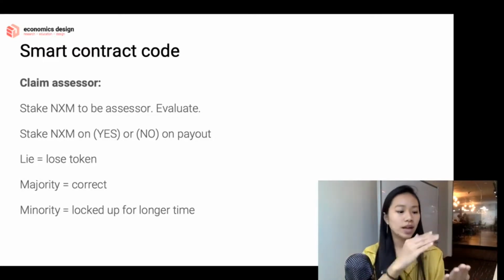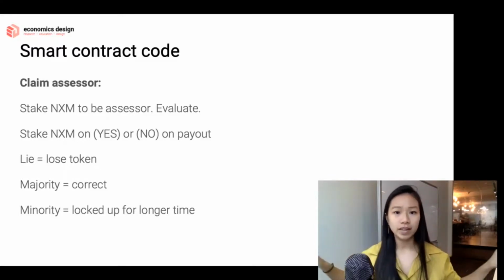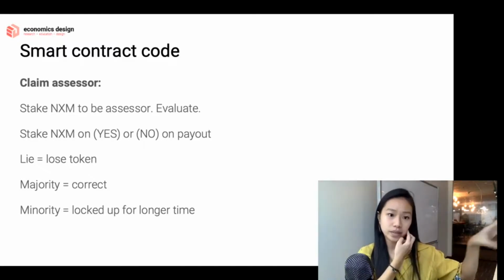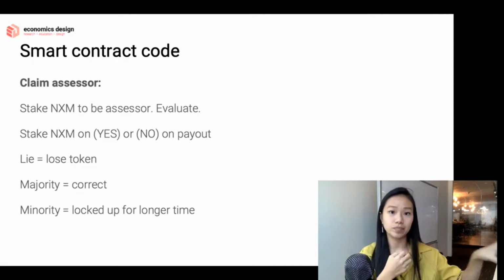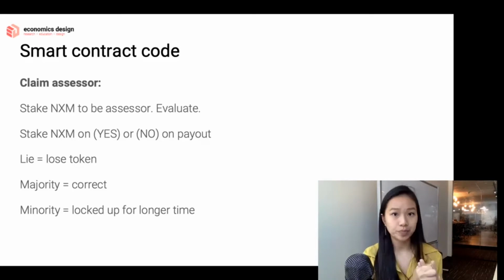There are three outcomes. The first outcome is that you are part of the majority. I think it's a 70% majority. So if 70% of people say that yes, this person needs a payout, then okay, you get back your tokens, and the cover buyer will be getting a payout. If you're part of the minority, and you're being truthful anyway, but you're part of the minority, your NXM tokens will be locked up for a longer time.